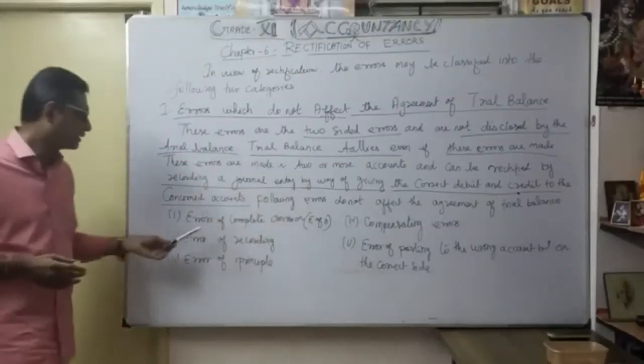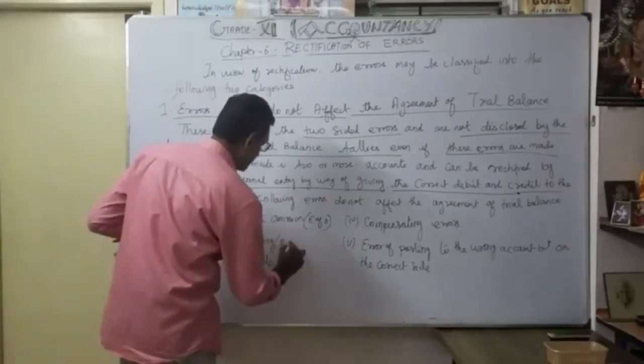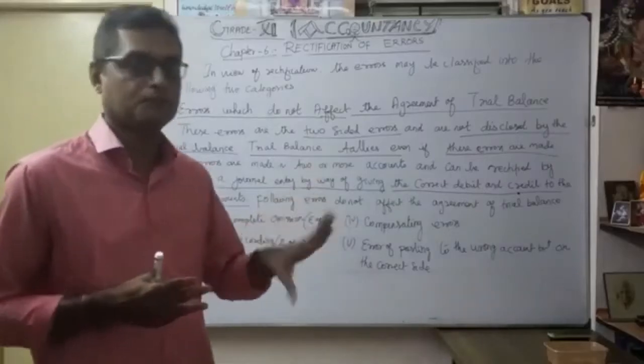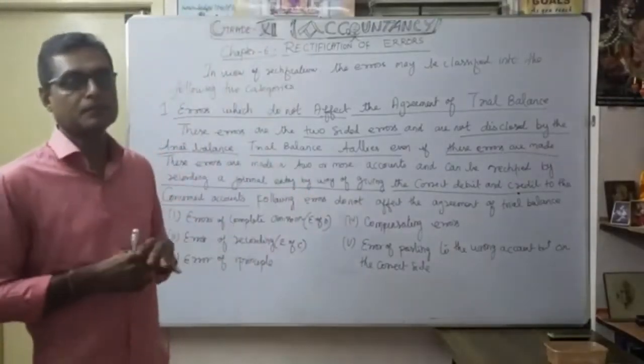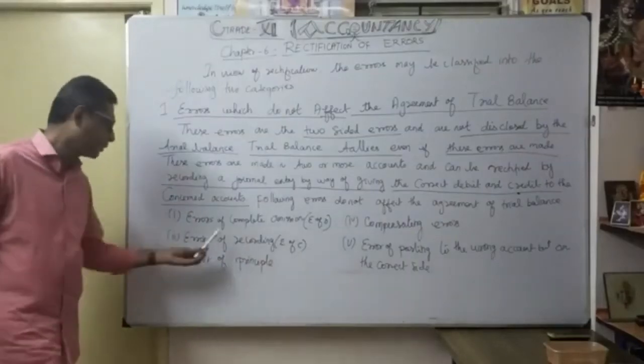The second one, error of recording. This comes under error of commission. In recording the entry, you record it the wrong way. Instead of debit, you put a credit, and in a credit, you put a debit. Understood? That is error of recording.